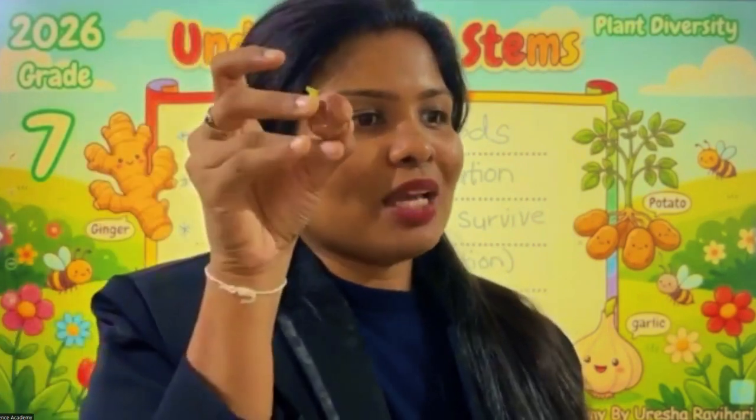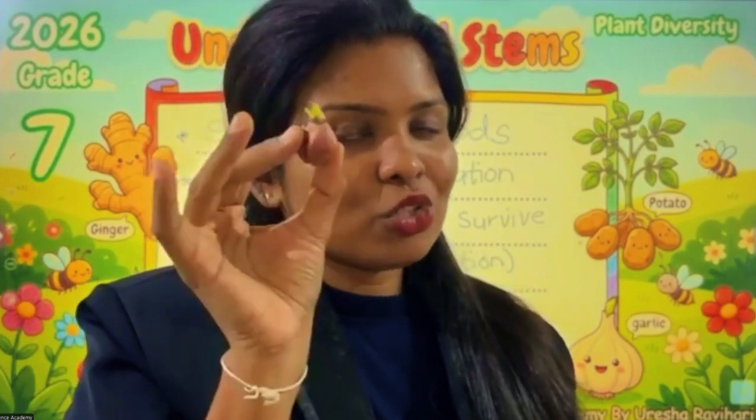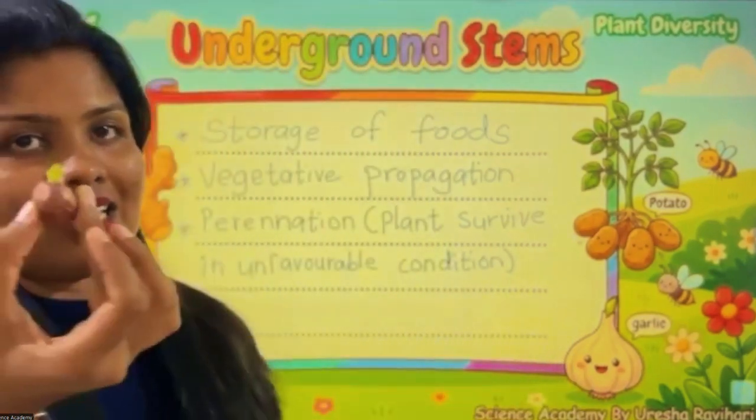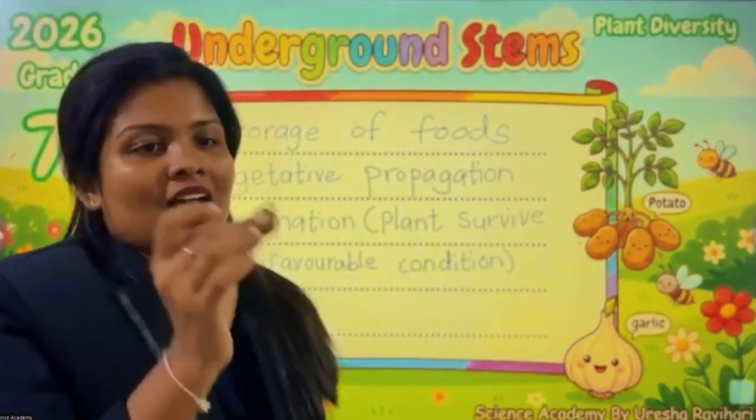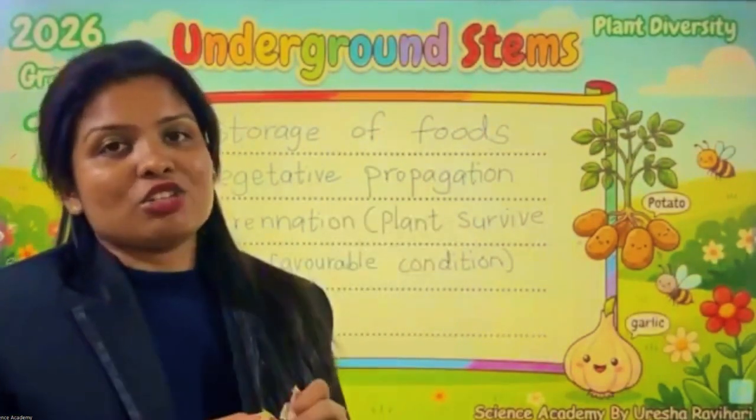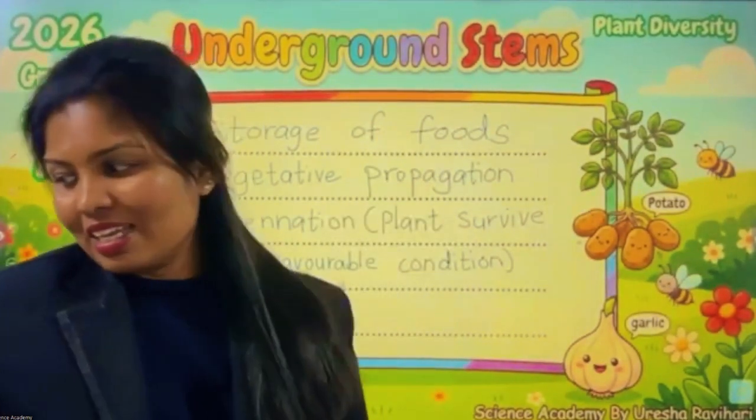Vegetative propagation. If you establish this on the ground, we can get a new plant, but we have to maintain the moisture content in the ground. If there is too much water, it will rot. So most probably we can grow these near Dambulla, Jaffna like areas, to avoid spoilage of the onion, or the stem.